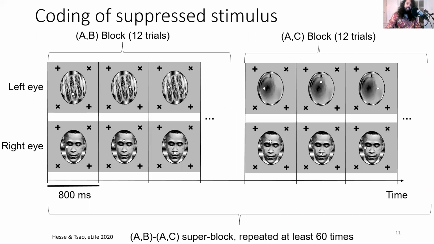To test this hypothesis, we presented two different rivalry stimuli to vary the suppressed stimulus while keeping the conscious percept fixed. That is, the decoder had to discriminate between trials where the conscious percept was fixed as face and the suppressed stimulus was either taco or apple. Surprisingly, we were also able to decode the suppressed stimulus with 74% accuracy.